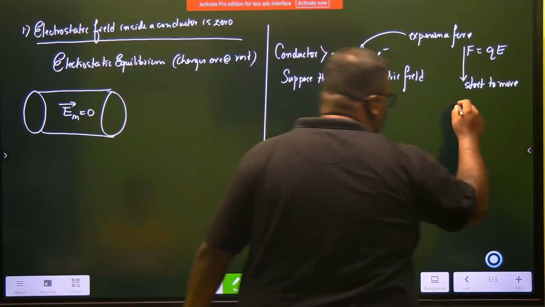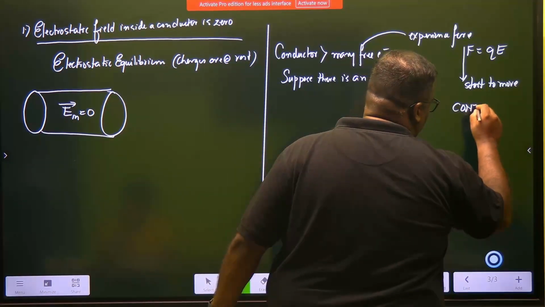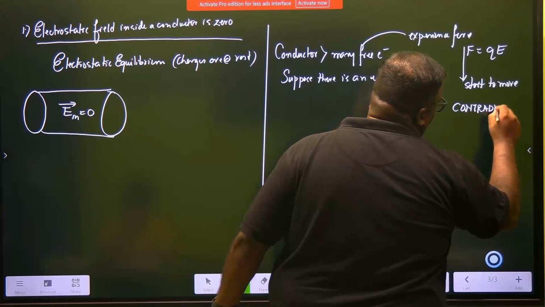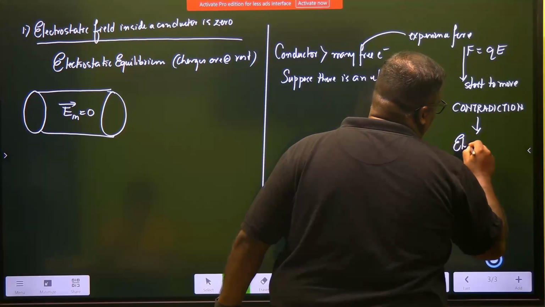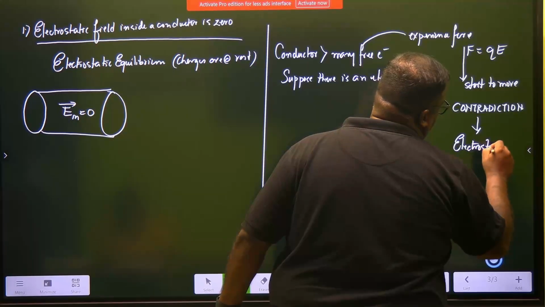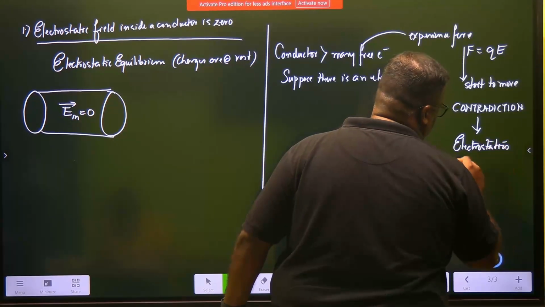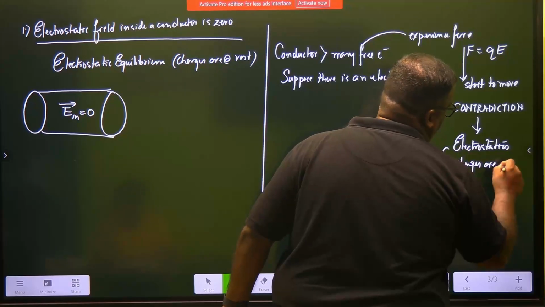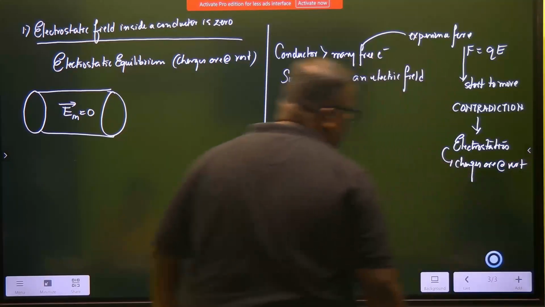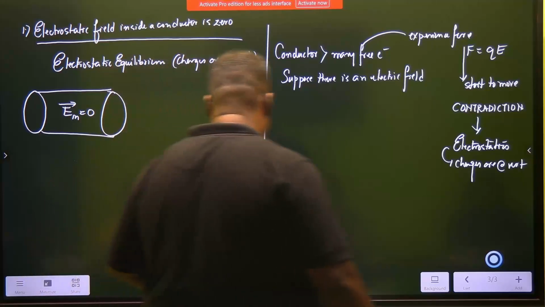But this entire thing is a contradiction to electrostatics, which means charges are at rest. Electrostatics says that charges are at rest.